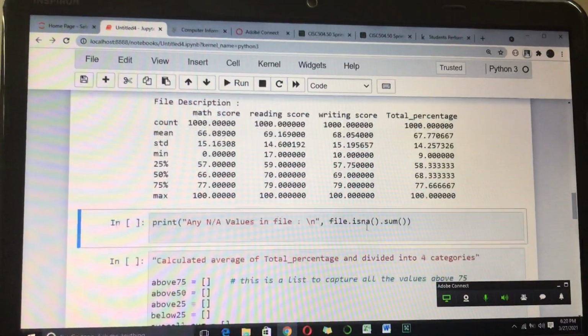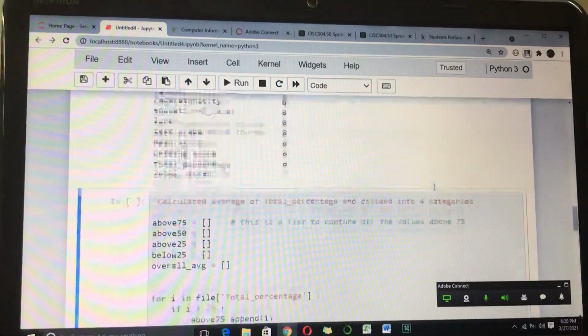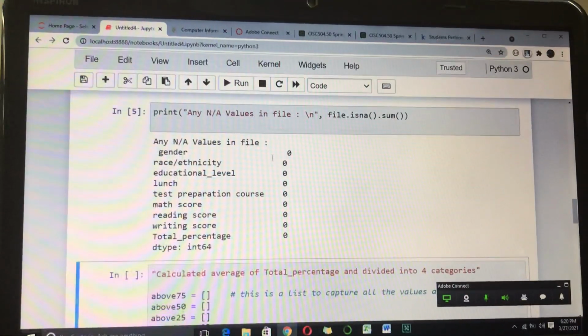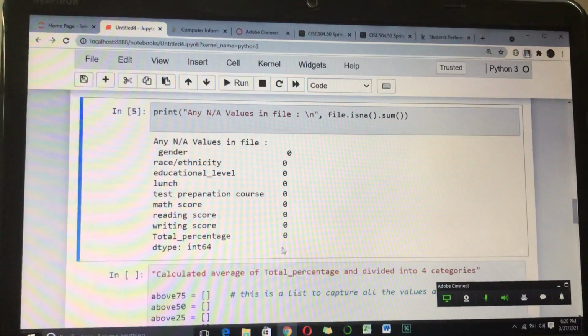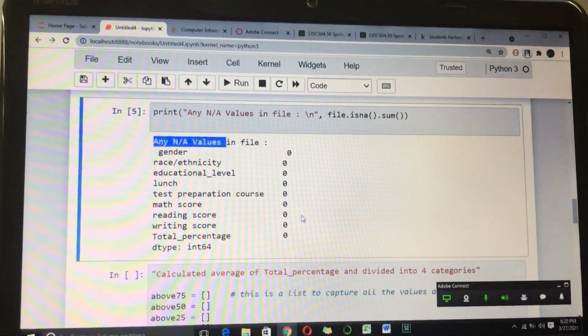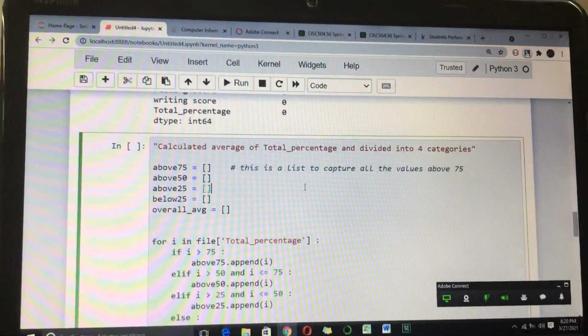Now I'll move ahead just to check whether my file has any NA values or not. I'll just run this cell, and as you can see, none of the columns has any NA values. So I just thought not to manipulate the data further or drop any of the columns. Now I'll take you to the code which I have created to plot my graphs.